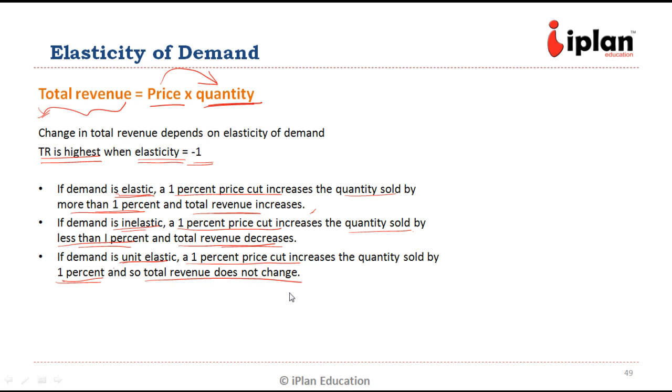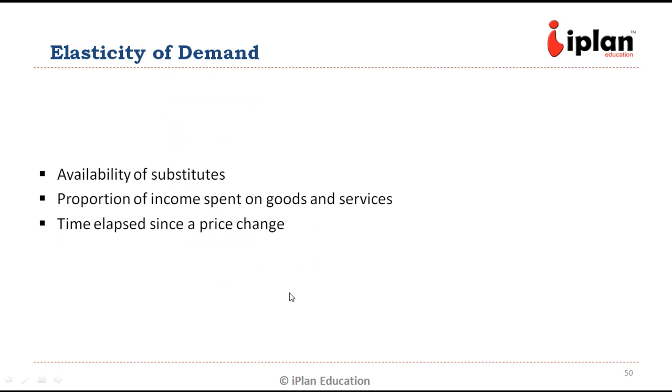Now let us look at the factors on which the elasticity of demand depends. First is the availability of substitutes. If there are a lot of substitutes available for a product, then the elasticity of demand is going to be high. It is going to be more elastic. If the price goes up, people will shift to the substitute and the demand for this particular product is going to come down more. So it is going to be more elastic.